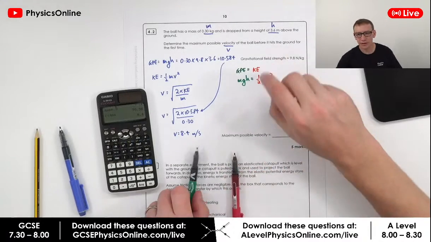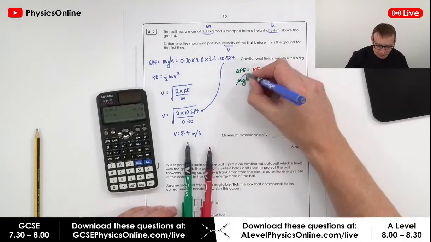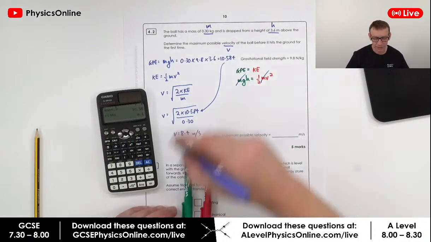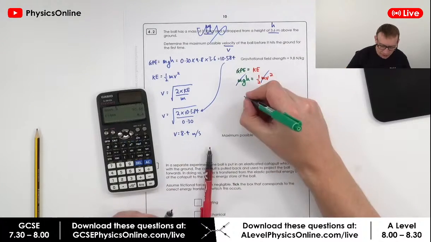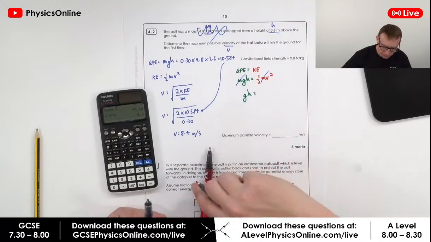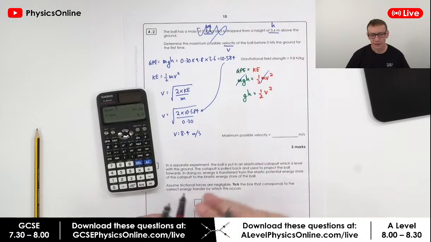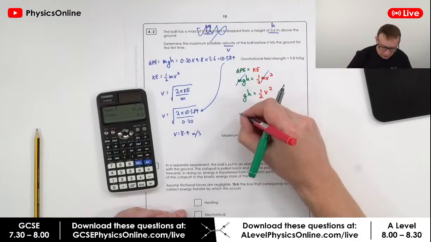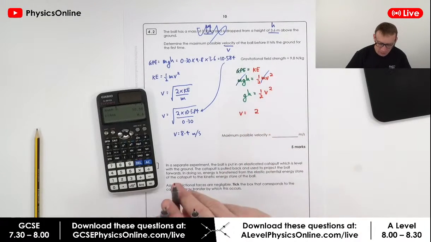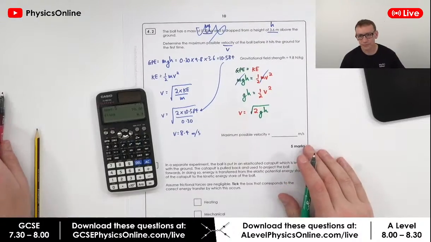What we can see is that we've got an m on both sides of the equation, so we can cancel those, which means we don't even need to know how heavy that thing was in the first place. We can then say that gh is equal to a half v squared, and then I can multiply both sides by 2 and square root to say that v is equal to the square root of 2gh.